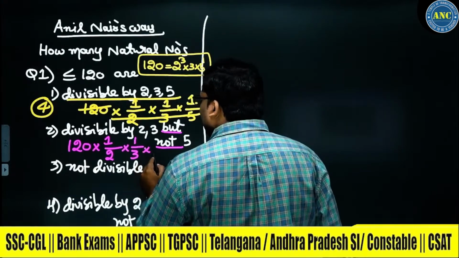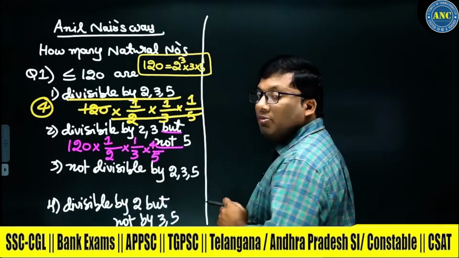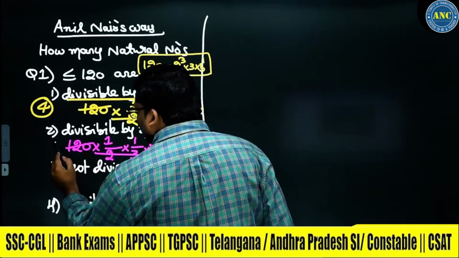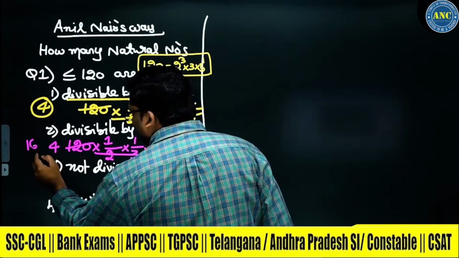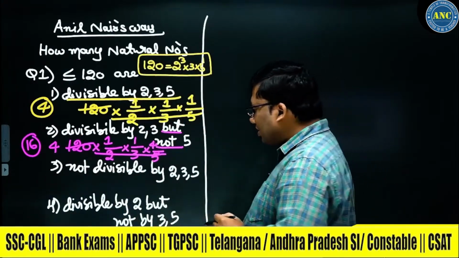How many are not divisible? Out of 5 numbers, one number is divisible. How many are not divisible? 4. So 6 5s are 30, 4 into 30 is 120, 4 4s are 16. The second one's answer is 16.